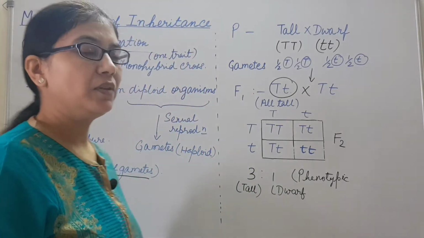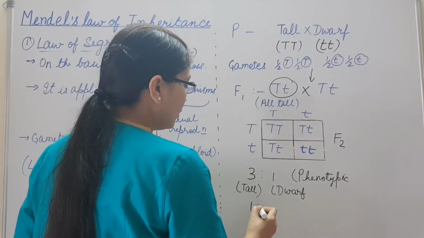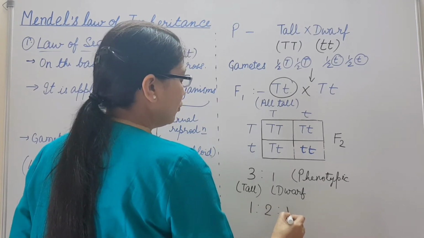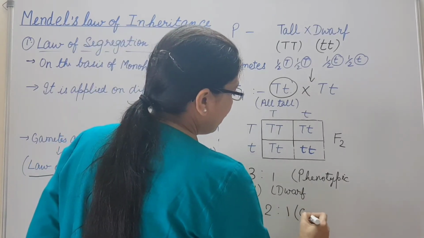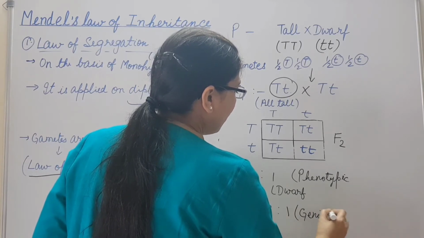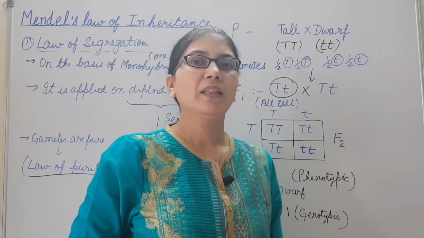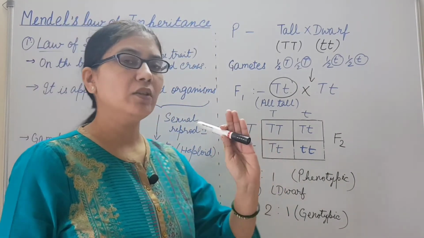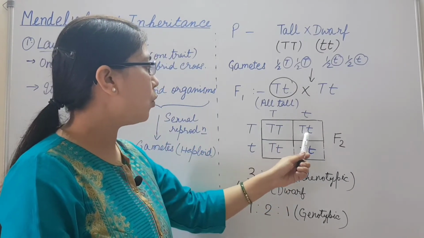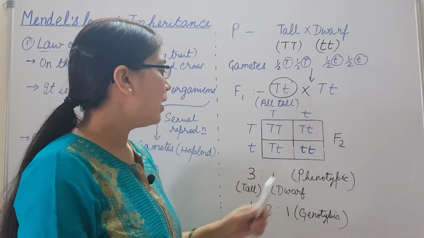If we see the genetic constitution of these plants, then one is homozygous tall, 2 are heterozygous tall, and 1 is homozygous dwarf. This is the genotypic ratio. So from this genotypic and phenotypic ratio, we can conclude that the allele for the tallness, or the capital T allele, is expressed both in the homozygous state and in the heterozygous state. So we get 3 tall plants.